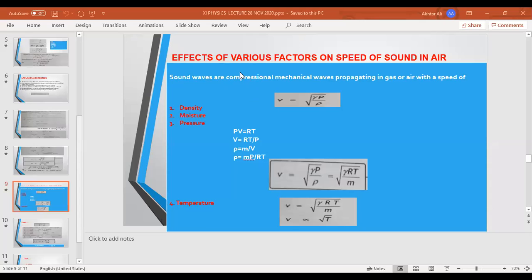Effect of various factors on the speed of sound in air. Sound waves are compressional waves propagating in air or in gas with a speed of V equal to under root gamma P divided by rho.